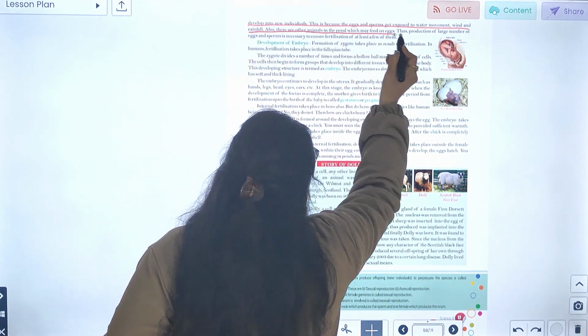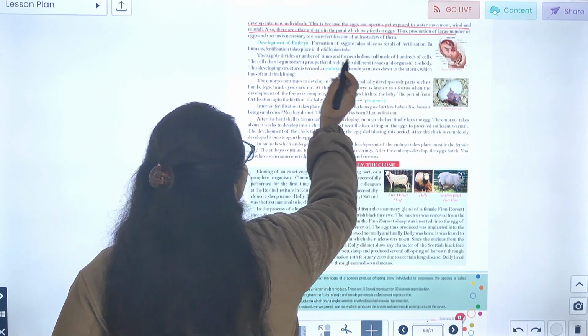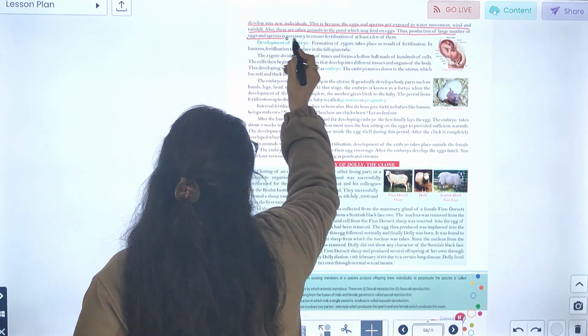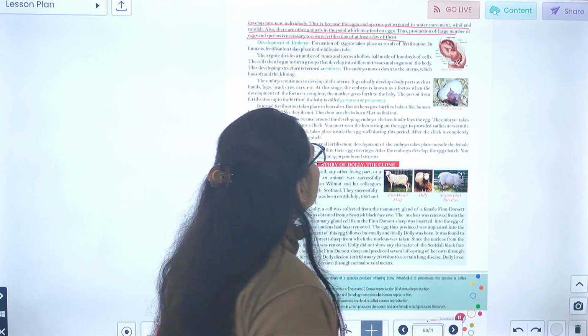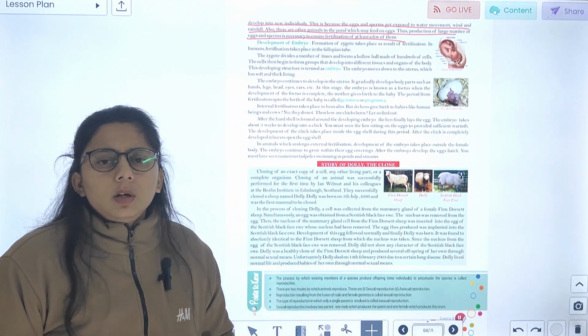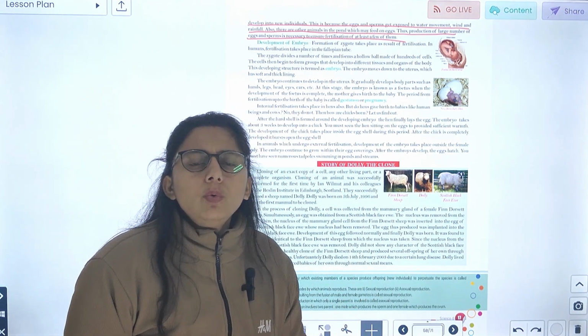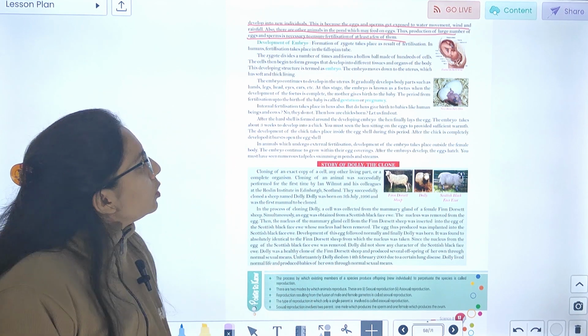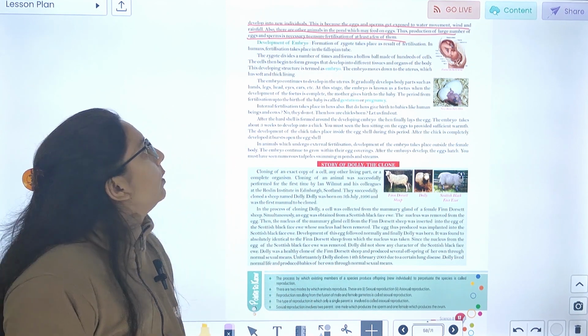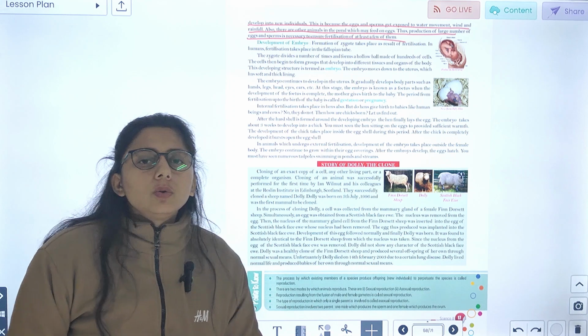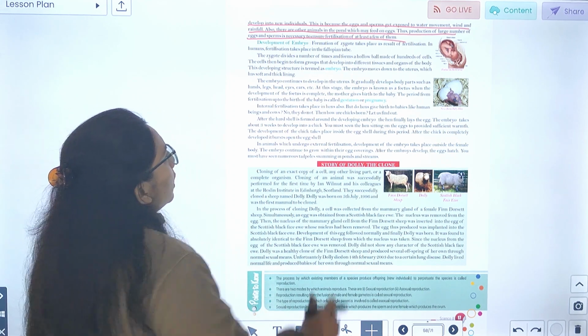Also, there are animals in the pond which may feed on eggs. Thus, production of a large number of eggs and sperm is necessary to ensure fertilization for at least a few of them. ठीक है, और भी animals होते हैं, वो move करते हैं और सब क्या होता है, तब जो production होता है large number of eggs का और sperm का, वो necessary है to ensure the fertilization.